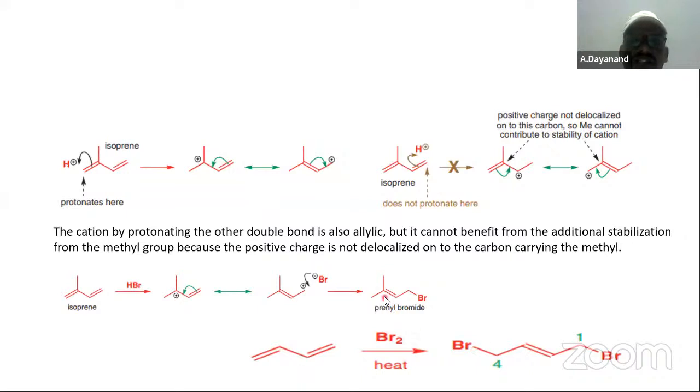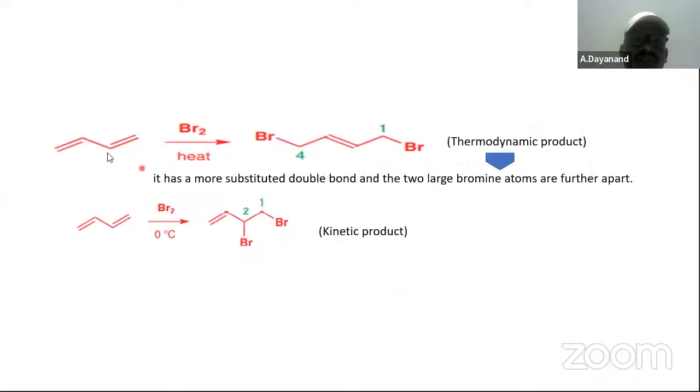Okay, this is called conjugate addition. That is about this one. Then this is a thermodynamic product. It has a more substituted double bond. This is the kinetic product.